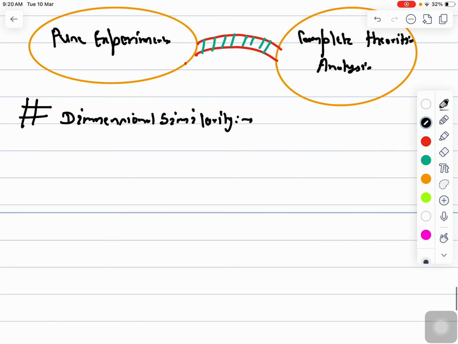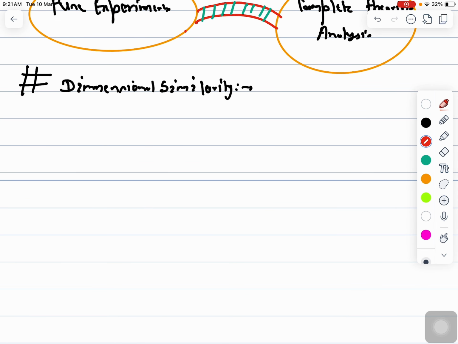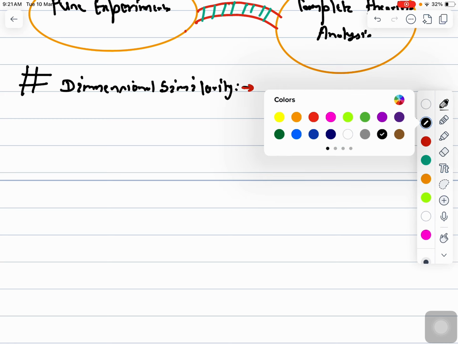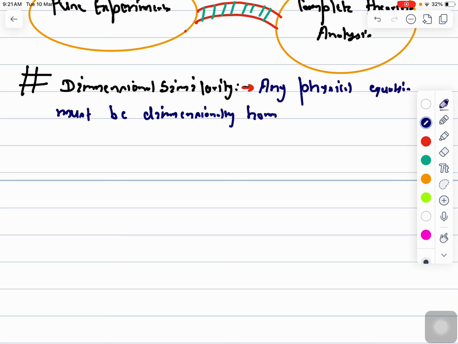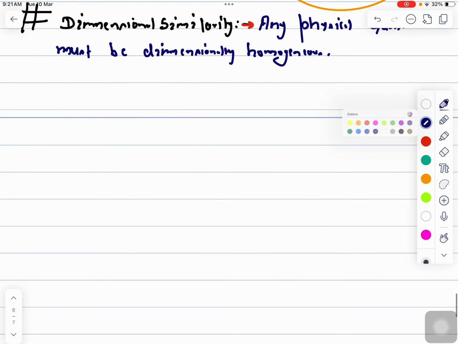According to dimensional similarity, this principle says any physical equation must be dimensionally homogeneous. What does that mean? That is very important to understand.